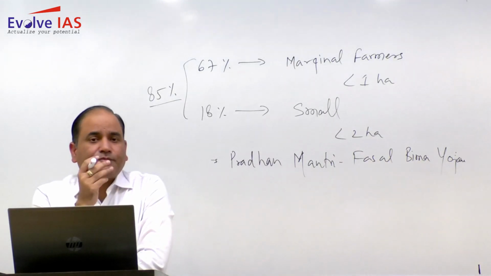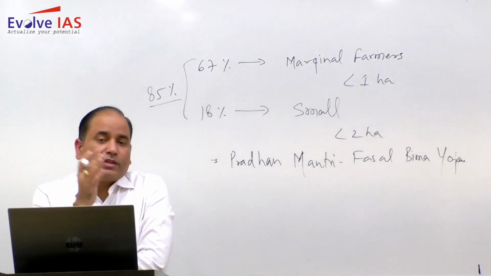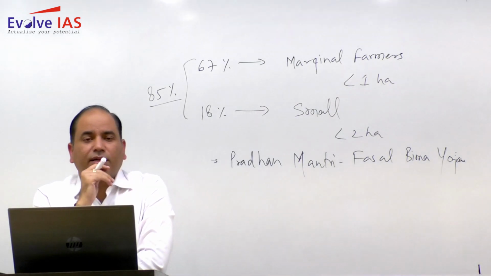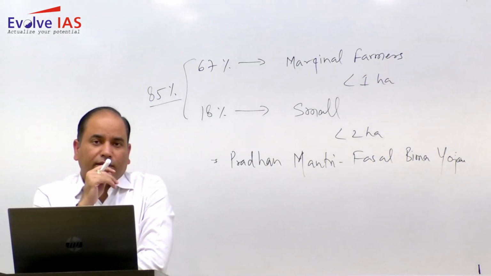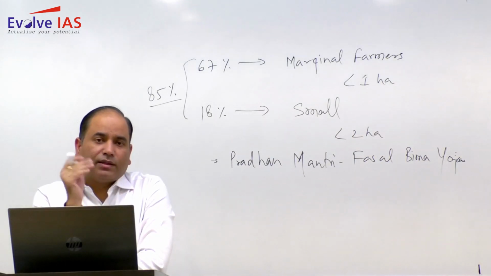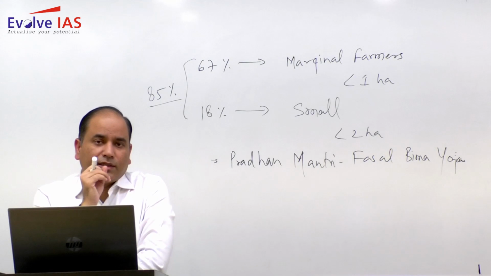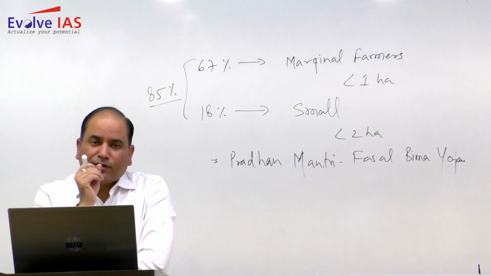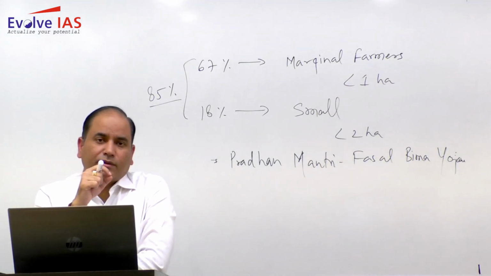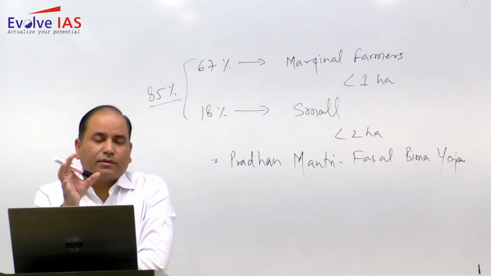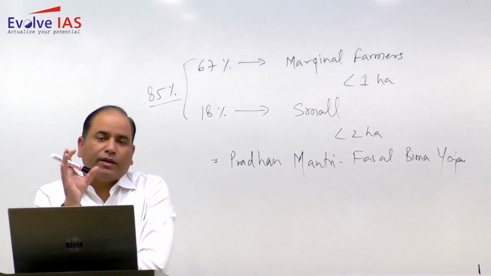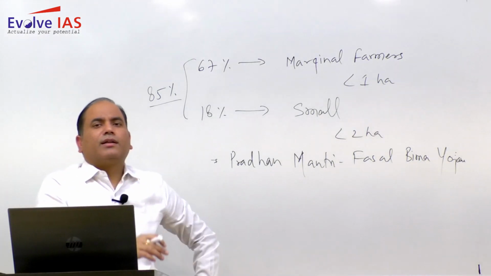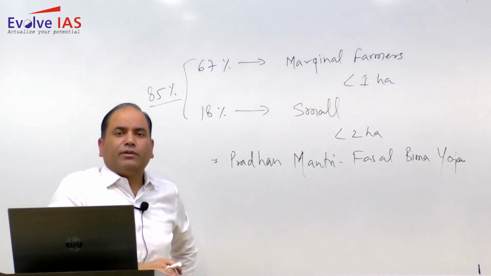So in improving the port hinterland connectivity, one example you can give, and it's very good, is your Western Dedicated Freight Corridor. That has been constructed between JNPT in Mumbai to Dadri in UP. Now what will happen, once the cargo comes, it can be directly sent to different parts of Rajasthan, your MP, your Gujarat, your Haryana, your UP, Delhi, via this dedicated freight corridor. So the port hinterland connectivity is one very important component to strengthen.